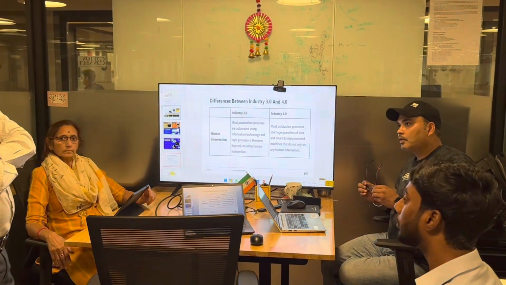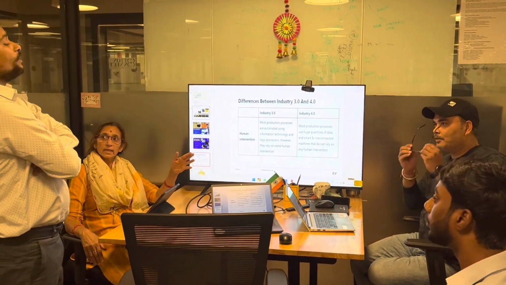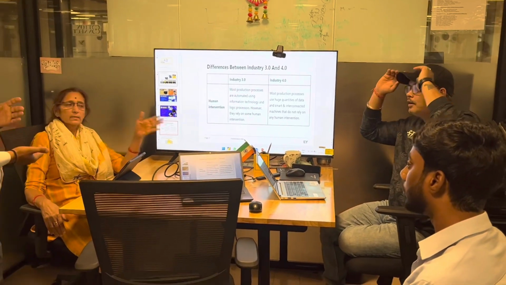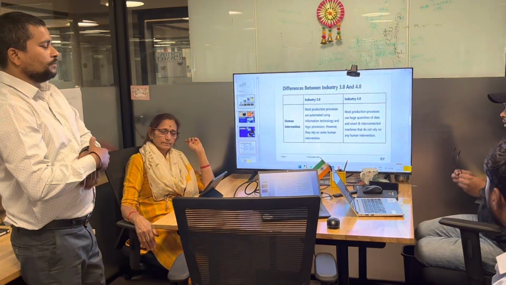Lenskart or Amazon? Lenskart is related to specs, glasses. In this industry, Lenskart only works on specs, and it is the biggest.